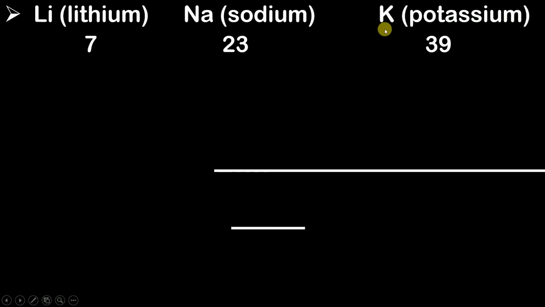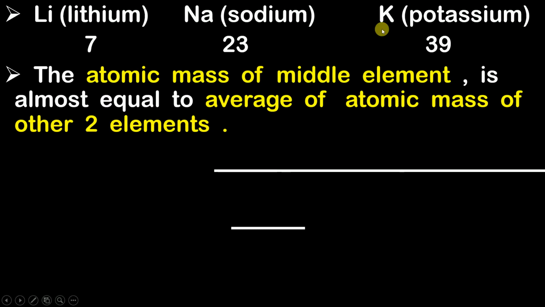Let's understand that explanation. He says that the atomic mass of the middle element is almost equal to the average of atomic mass of the other two elements. In simple words, he says that the atomic mass of the middle element, who is the middle element over here? The atomic mass of sodium, which is 23, is almost equal to the average of atomic mass of